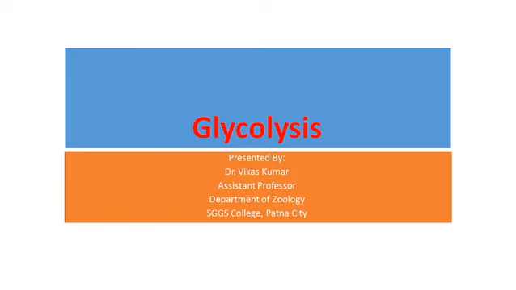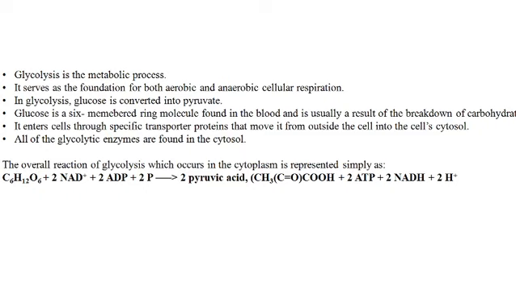Glycolysis in the easiest way. So let's talk about glycolysis. Glycolysis is the metabolic process and it is almost a universal metabolic process which serves as a foundation for both aerobic and anaerobic cellular respiration. So whether it is prokaryotic cells or eukaryotic cells, in both kinds of cells glycolysis happens.